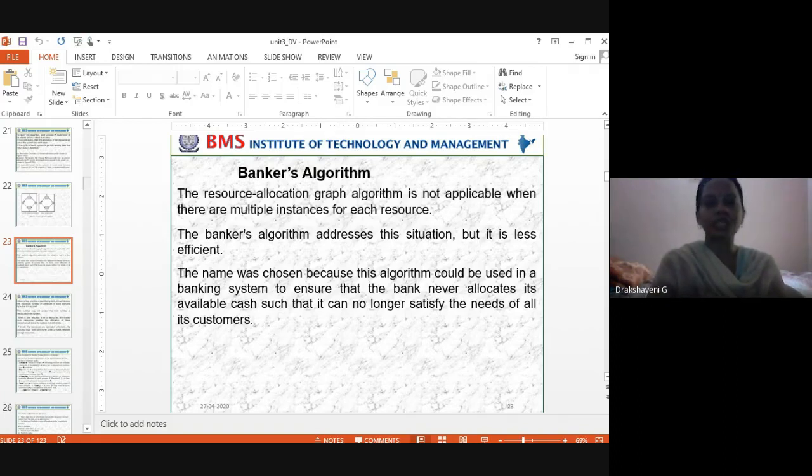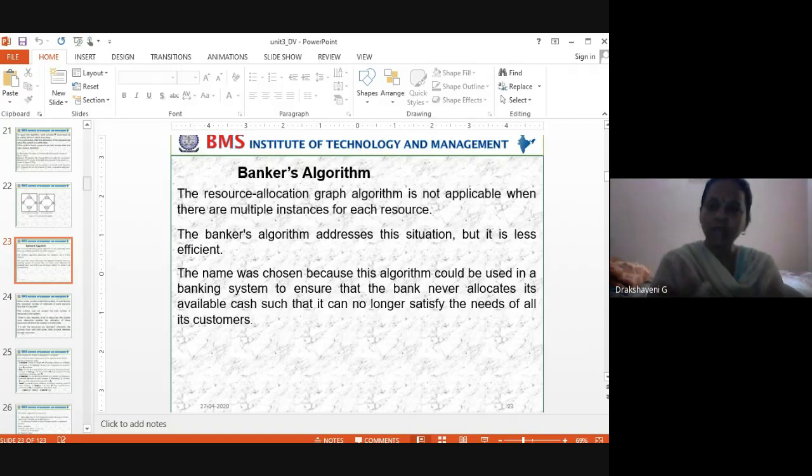Then I can give so that she can complete her work. In the same way, now Mithili wants her work to be completed. She may ask me for 10 laptops, 10 books, and three printers, something like that. But right now, I don't have that, and I don't have so many resources to give to Mithili.